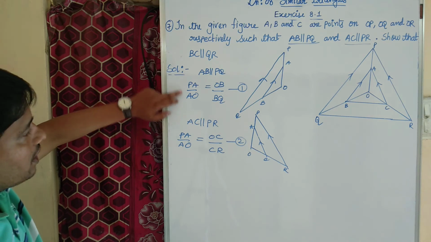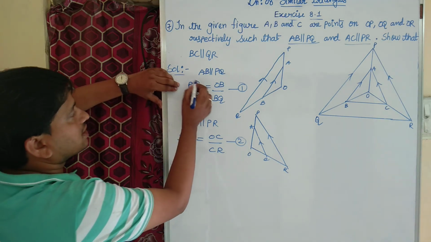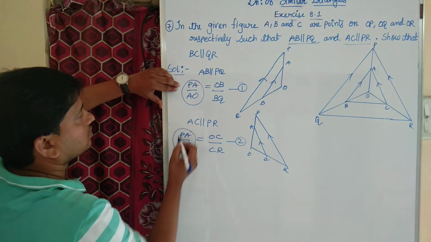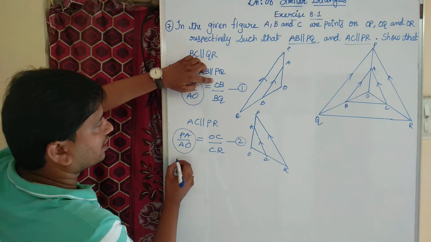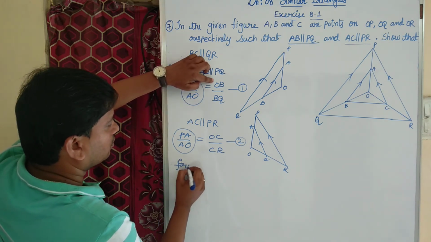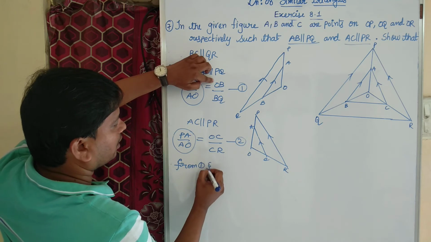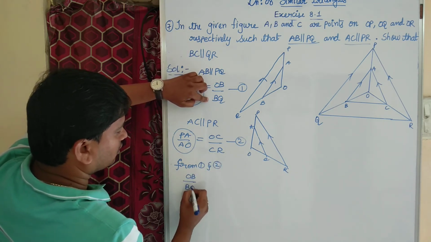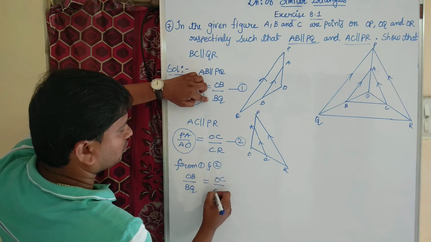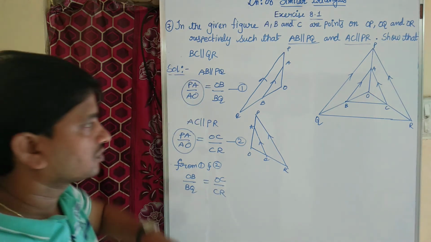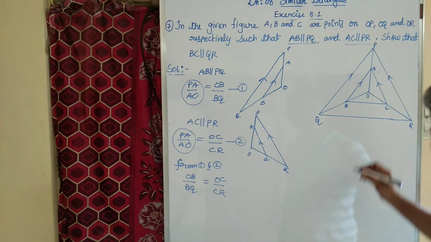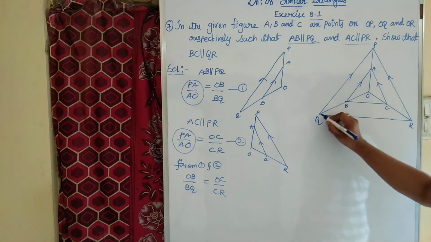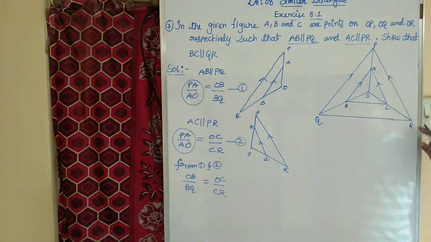Again, from equation number 1 and equation number 2, left hand sides are equal. So from 1 and 2, I can write OB by BQ equal to OC by CR. What we got, children? We got OB by BQ equal to OC by CR.